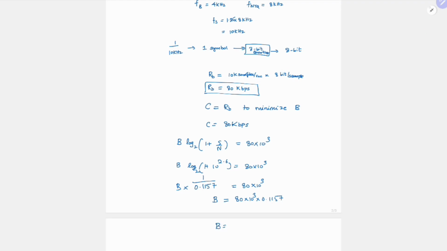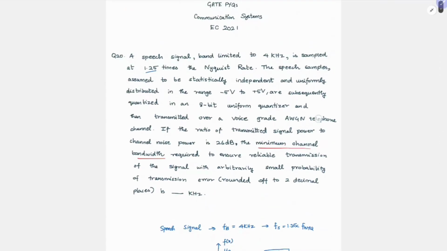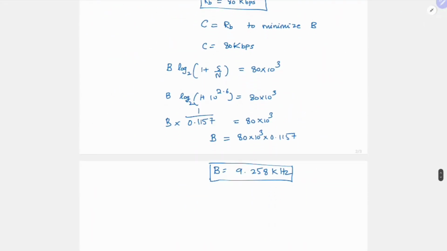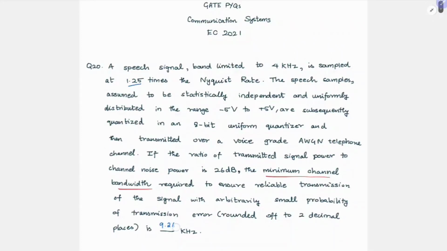So your B is equal to 9.258 kilohertz. This is the minimum bandwidth of the channel required so that your probability of transmission error is arbitrarily small. Here they have asked in kilohertz itself, so you just need to write 9.26.